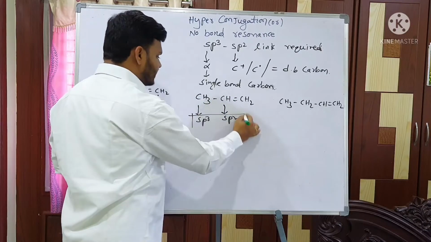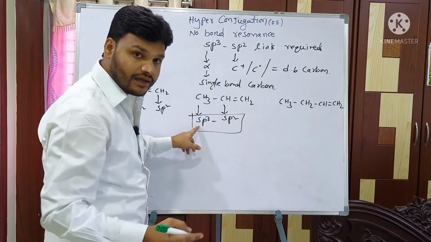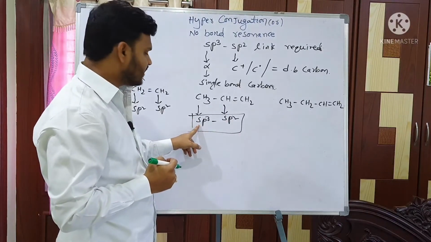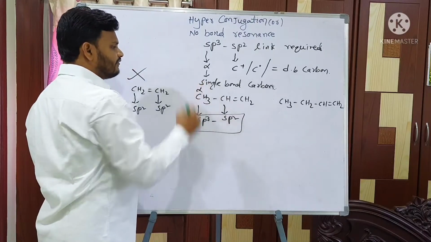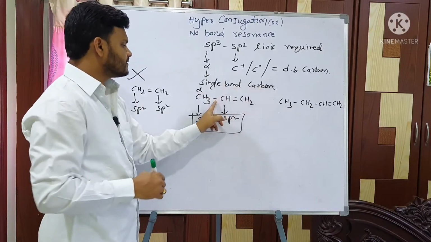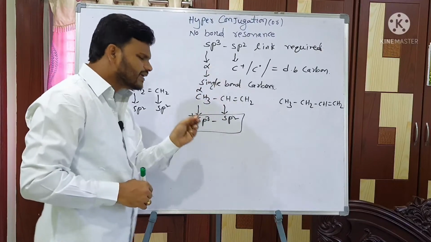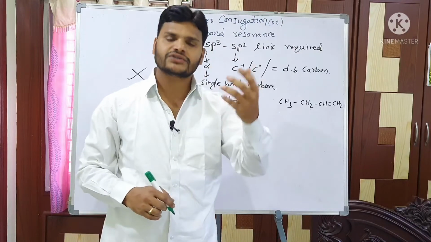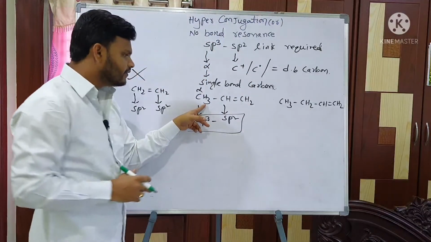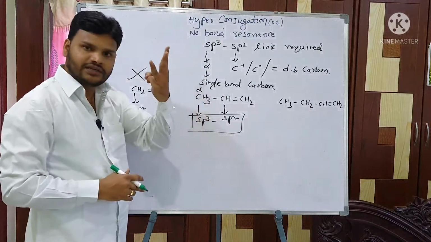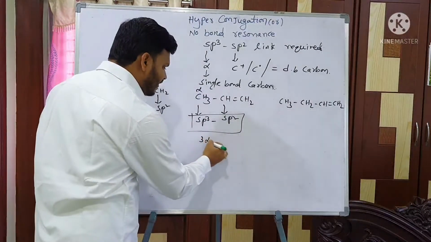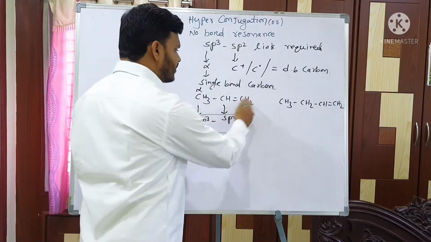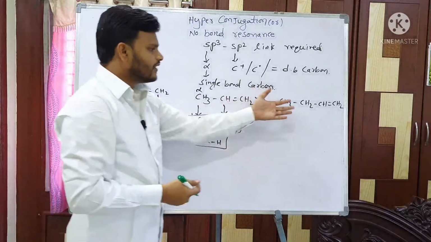So our sp3 sp2 link is there, and not only the link, it should satisfy one more rule, that is alpha hydrogens. This single bond carbon acts as alpha. At least the alpha carbon should contain one hydrogen, then only it shows hyperconjugation. Here the alpha carbon has 3 hydrogens. So 3 alpha hydrogens are there. Does it show hyperconjugation? Yes, definitely yes.